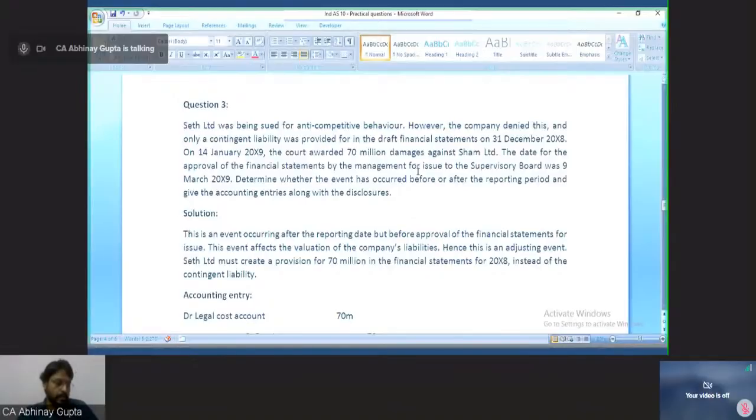Next question: if insurance of these goods is done, then what will be the treatment? As the facts of the question say, there was no insurance. So since there was no insurance, all the loss will be borne by the company only.